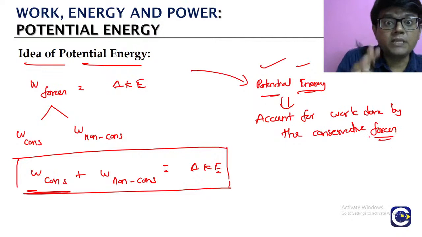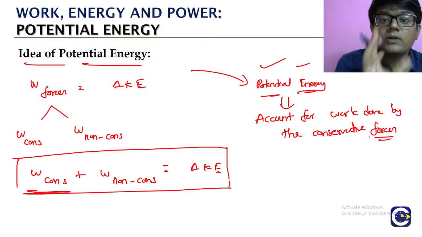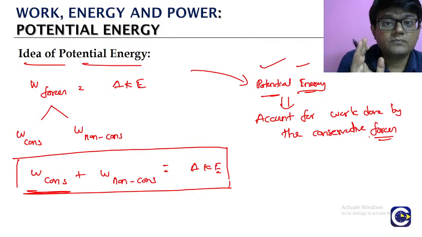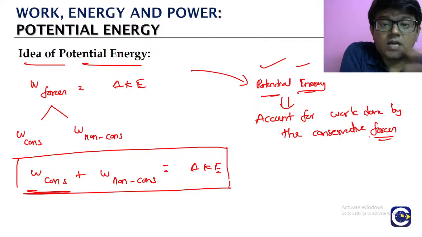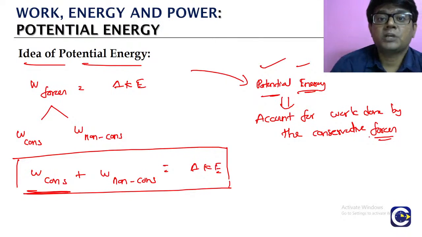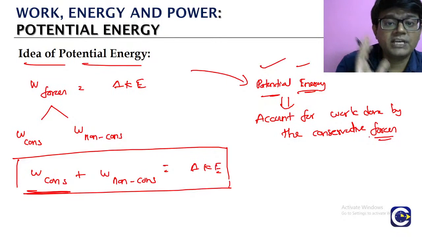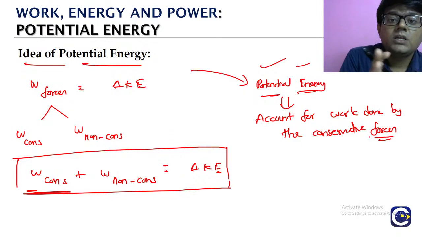ஏன்னா இந்த potential energy concept நம்ம உள்ள கொண்டு வந்தா அதுக்கப்புறம் we don't need to consider the work done by the conservative forces. ஏன்னா அது already இதில் included. The work done or the impact of the conservative forces is already included in terms of the potential energy. அதனால தான் for every conservative force we will have a corresponding potential energy term. So potential energy term will not be coming for the particle separately. It is always linked to the respective conservative force.